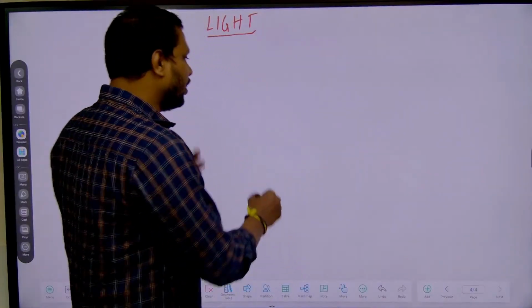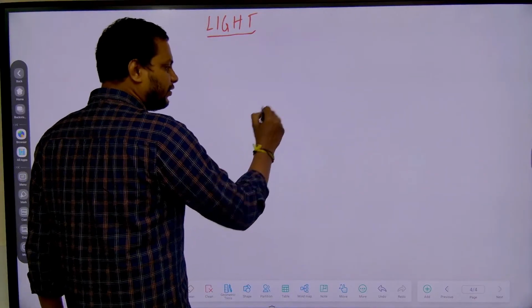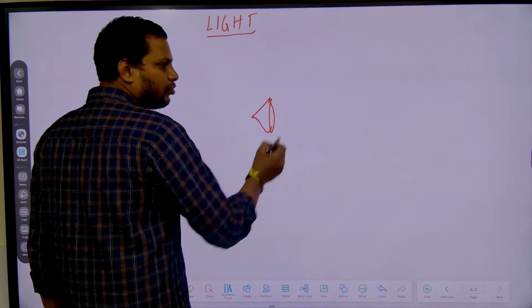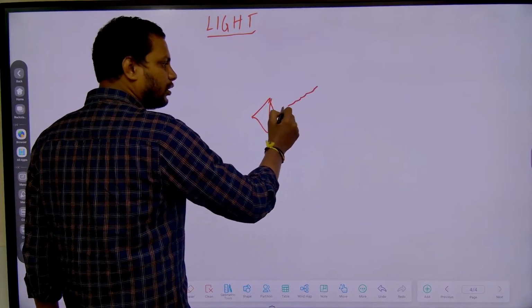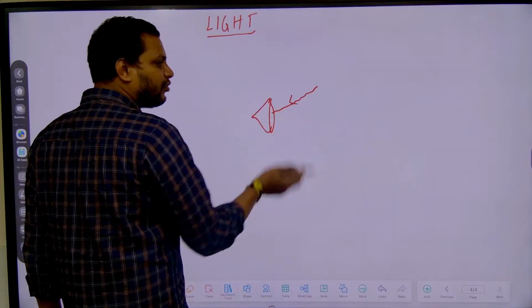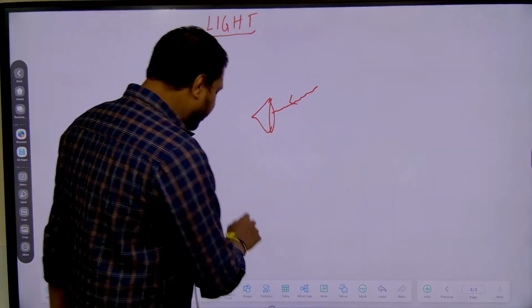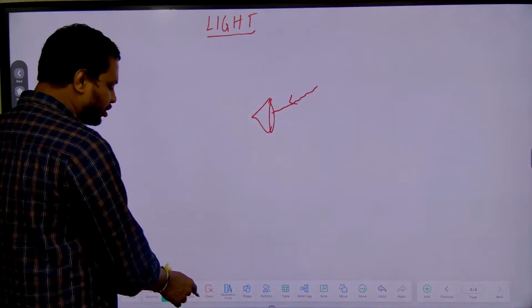For suppose, if I take light, and this is a human eye, if light falls on this eye, then it will cause us the sensation of vision. So it is a form of energy that causes the sensation of vision.